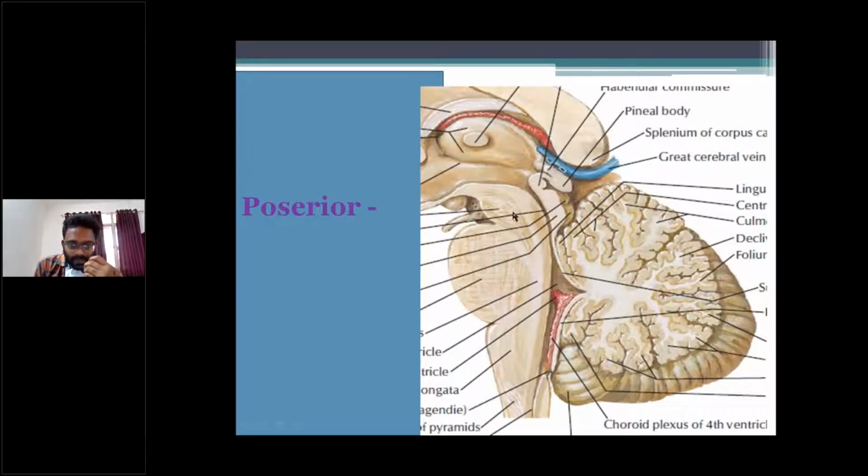Posteriorly, the midbrain is related to the pineal body, the great cerebral vein of Galen, and the splenium of the corpus callosum. These three form the posterior relations of the midbrain.